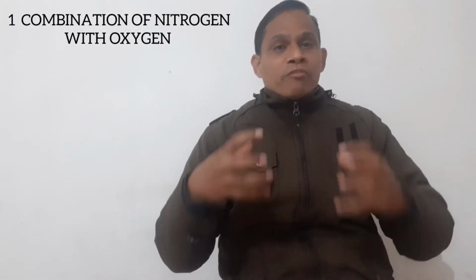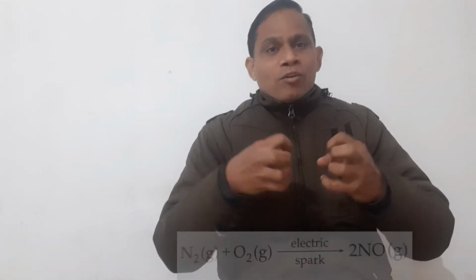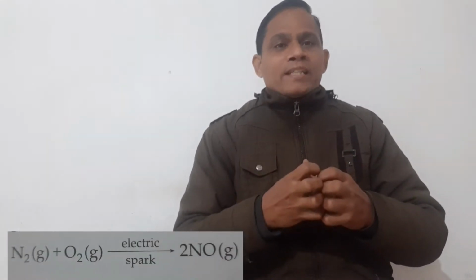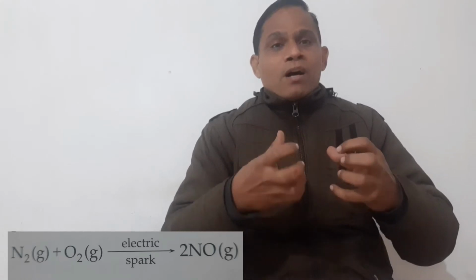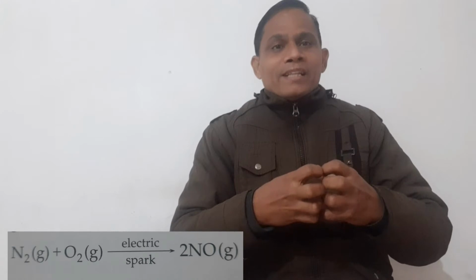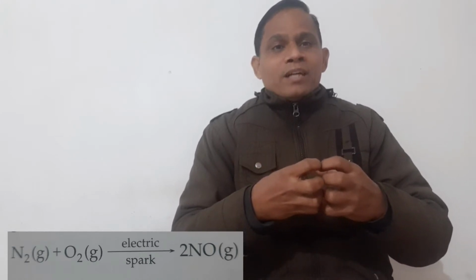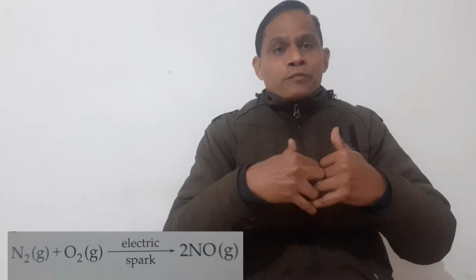Now the next reaction which I am going to discuss with you is the examples of endothermic reactions. What are the examples of endothermic reactions, students? The first example is when nitrogen combines with oxygen to give you nitric oxide. This reaction takes place in the presence of an electric spark only. If there is a spark, only then this reaction will take place. That means energy is absorbed in the form of a spark. So this is an endothermic reaction, students.